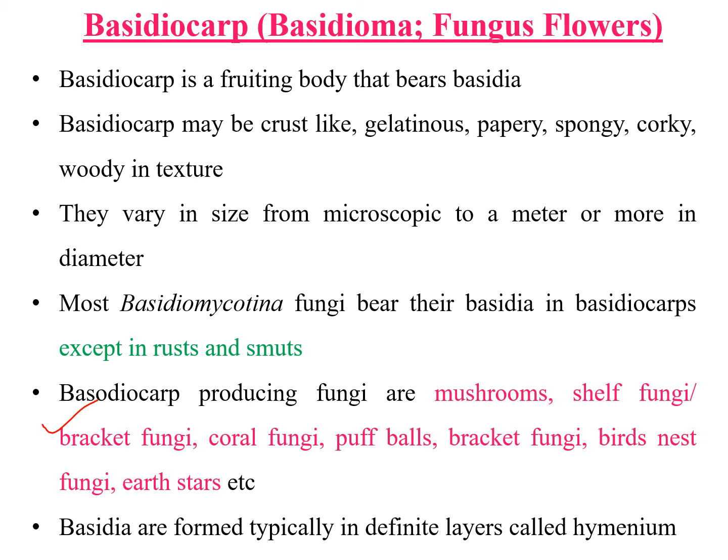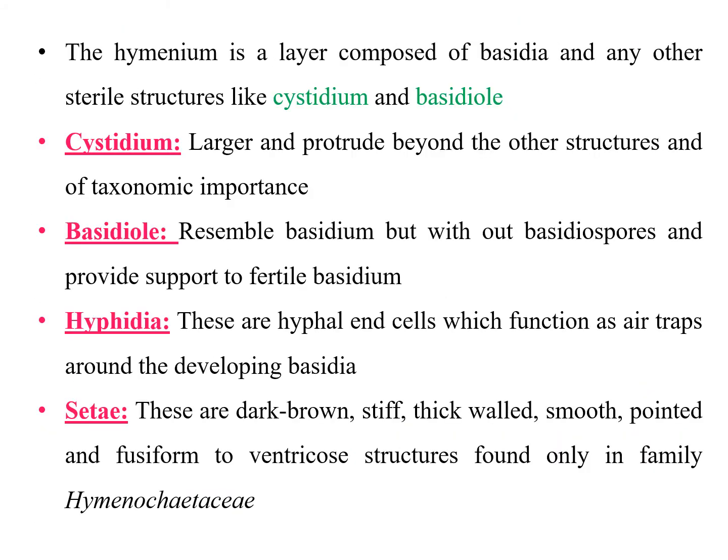That layer is known as the hymenium. That means the hymenium is the layer where basidia are formed. The hymenium is a layer composed of basidia and other sterile structures like cystidia and basidioles. Along with basidia, some other structures can also be found in this hymenial layer. The structures are known as cystidia, basidioles, hyphidia, and setae.